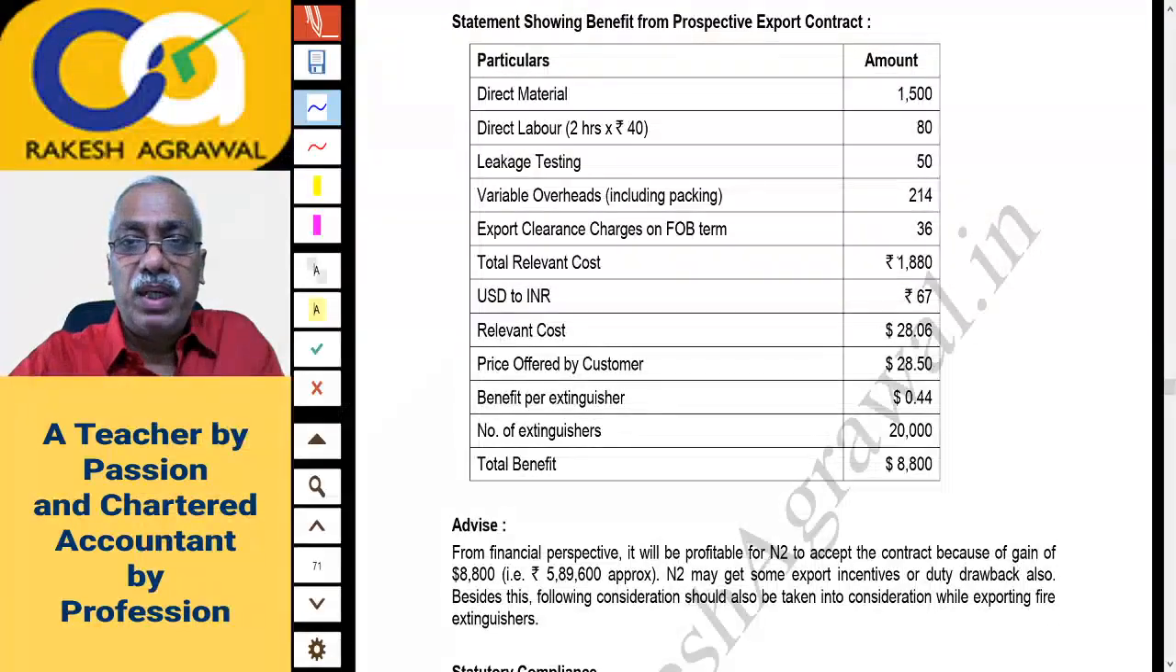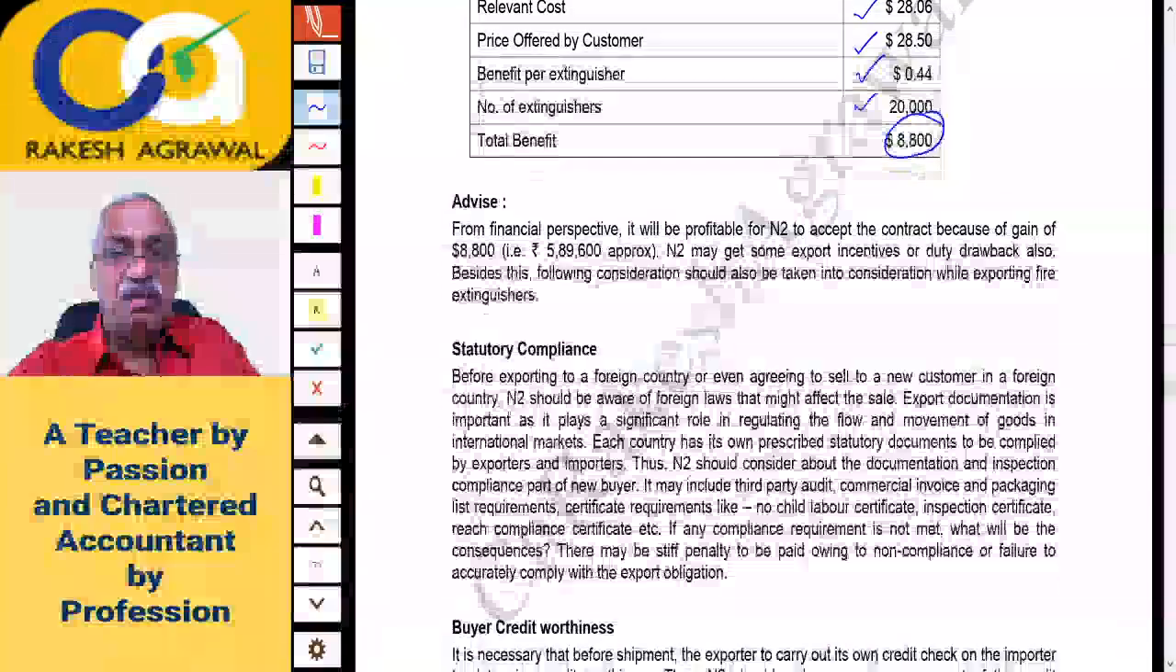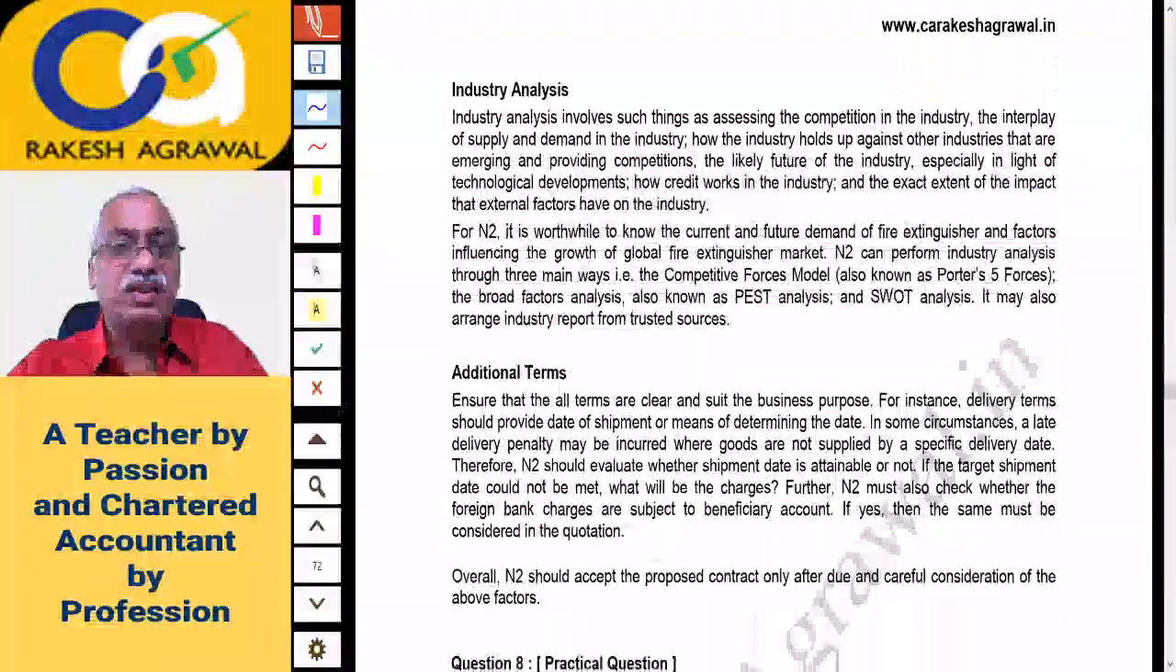Yes, relevant cost 1880, then divided by 67, 28.06. Price offered by customer is this, per unit, number of extinguishers, this is. So yes, we should go ahead. Advice is given, and some other factors are also given, like statutory compliance, buyer credit worthiness, industry analysis. So this you can go through.